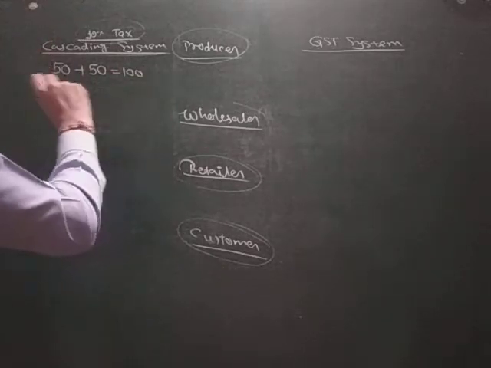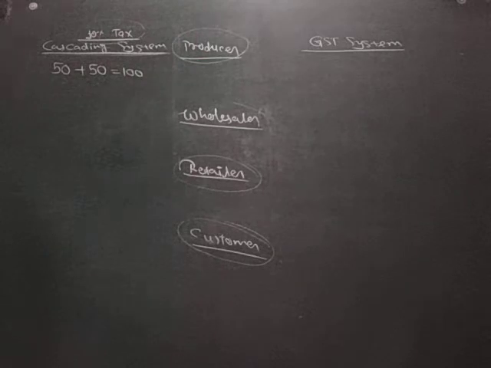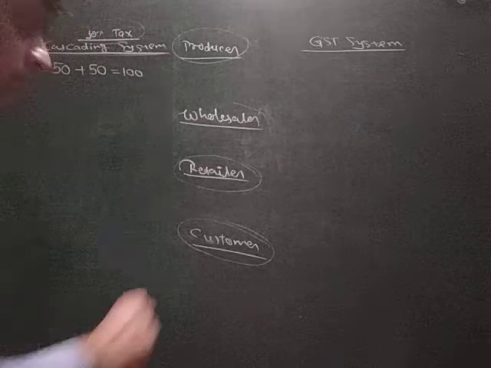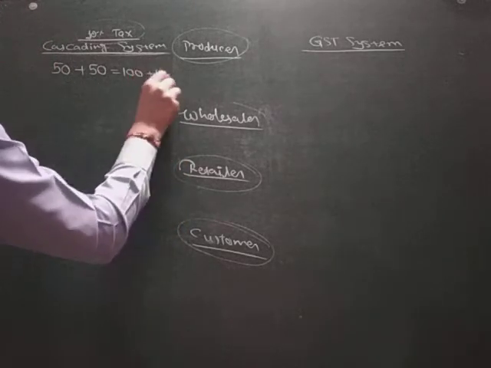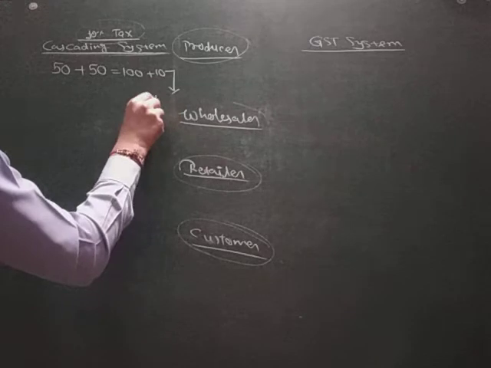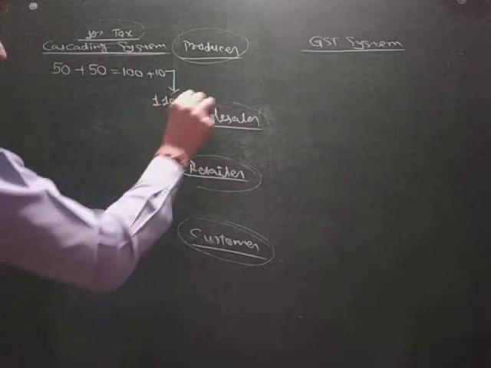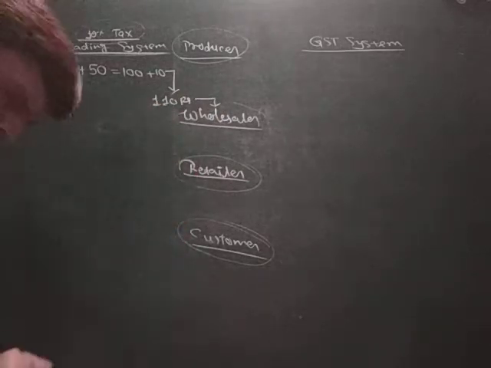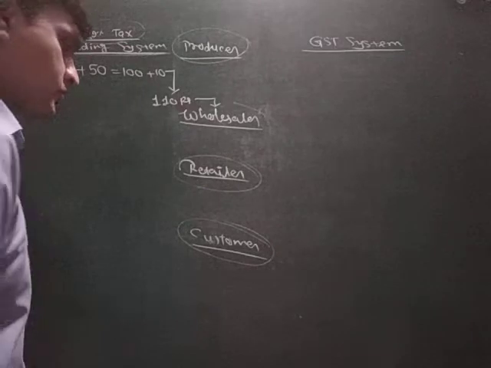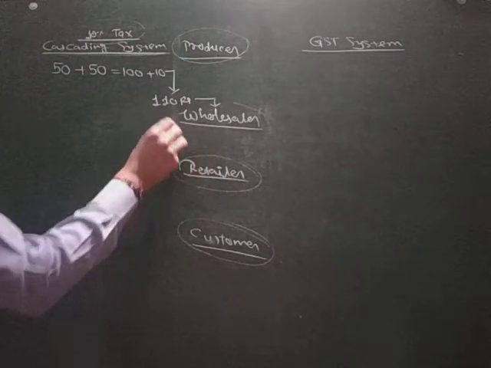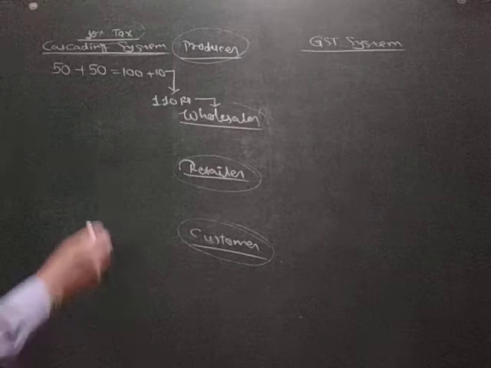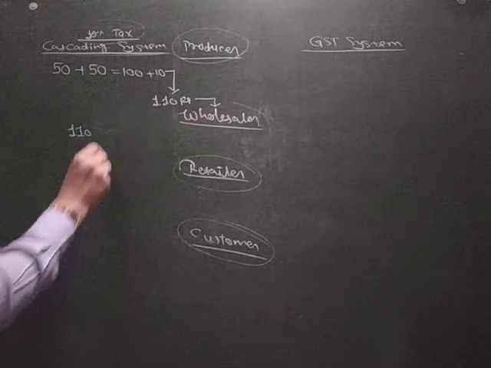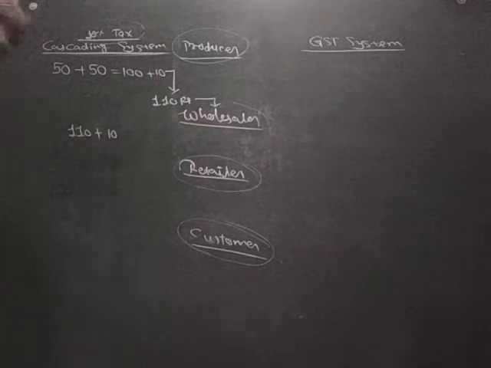Now he has to pay tax on that to the government, and that is 10%. So 10% of 100 rupees is 10 rupees, so it will be 110 rupees. For whom? It is for the wholesaler. So the wholesaler has to pay 110 rupees to the producer. Now this wholesaler will sell it to the retailer at what price? See, he has purchased at 110 rupees. Now he will add 10 rupees profit, suppose.